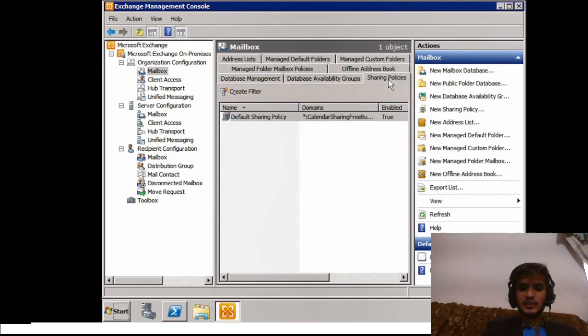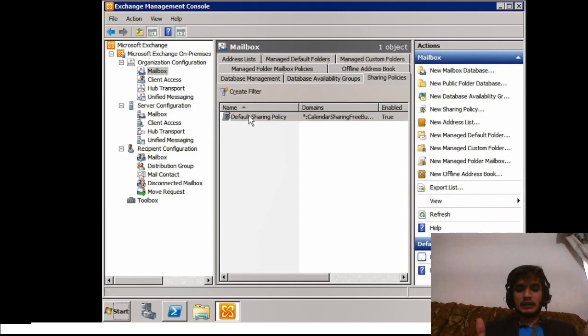So here you can see Mailbox settings under the Organization Configuration node, which include a ton of different settings and tabs: database management, database availability groups, and retention policies.